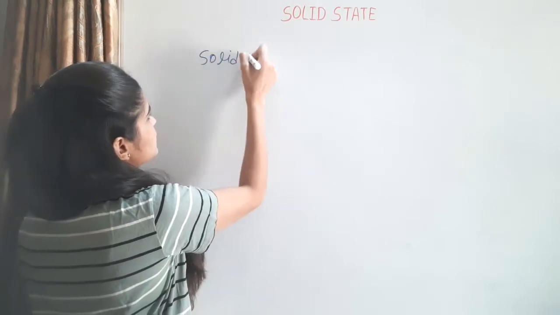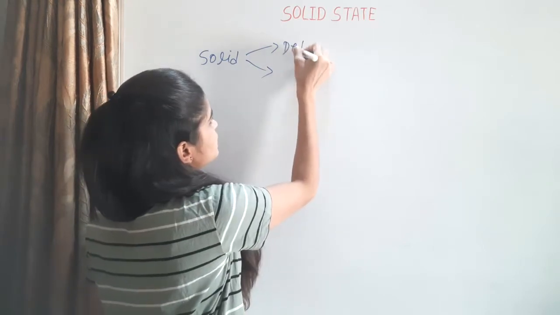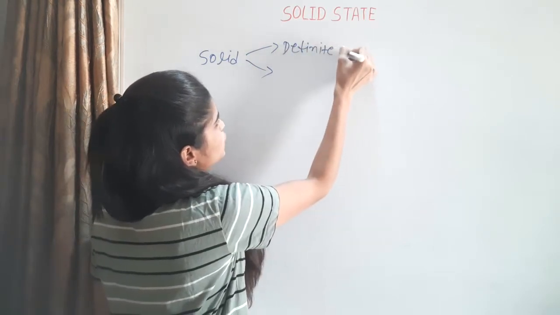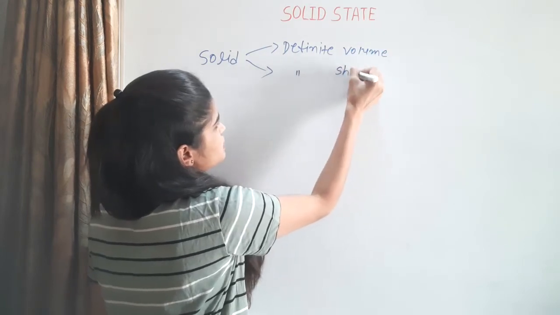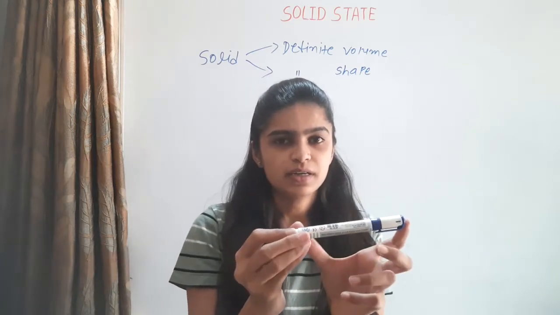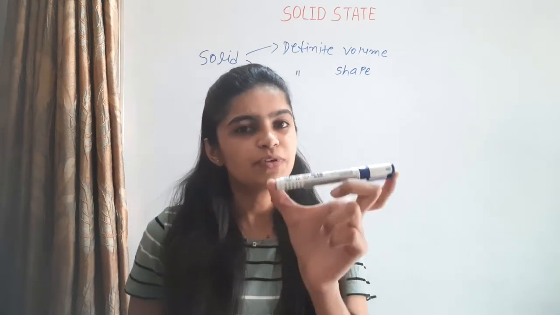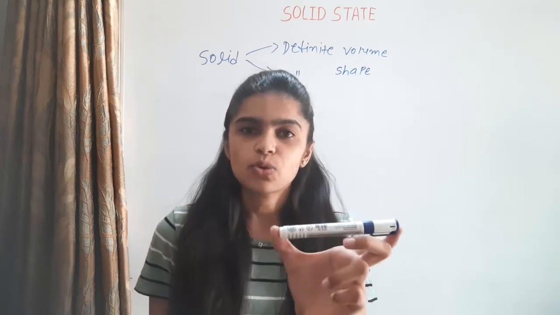A solid substance has definite volume and definite shape. For example, this marker has a definite shape, which is cylindrical. So we can say that it is a solid.